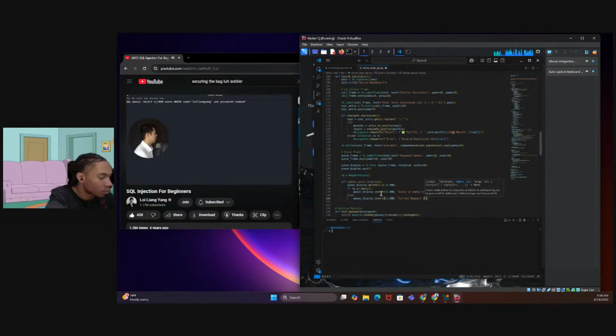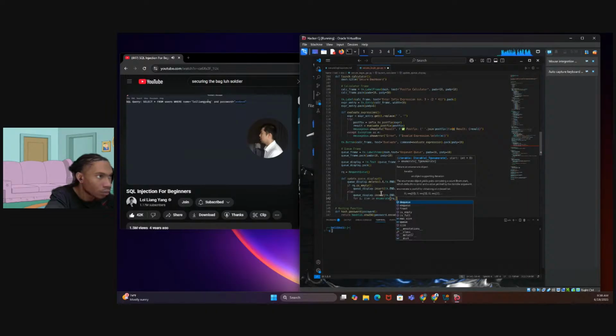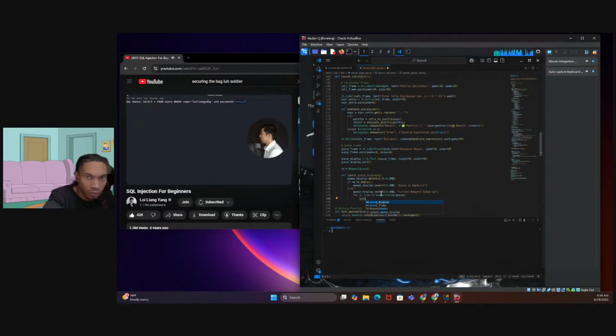So here we have SELECT * FROM users WHERE name equals, followed by a password. And this is the query that is being sent from the application server to the database. And right here, what we can notice is that we are trying to find ways of bypassing the security mechanism. Say we know the name. Perhaps there is a username that we could find on LinkedIn as part of information gathering. We could find out about the employees of the company on Facebook, or even on the website itself, which could have a page that shows the employees working in the company as a directory. So many different ways to do reconnaissance, to do information gathering.